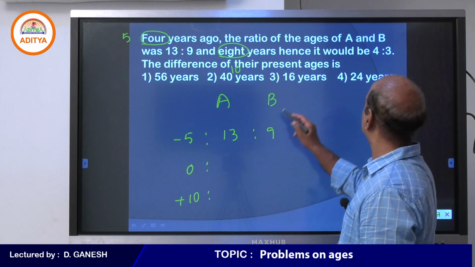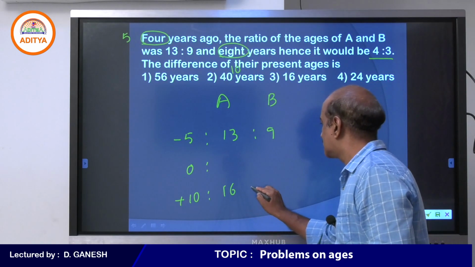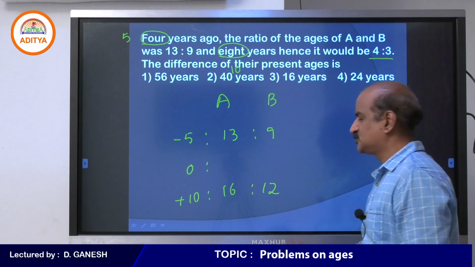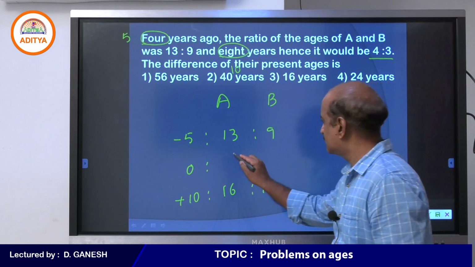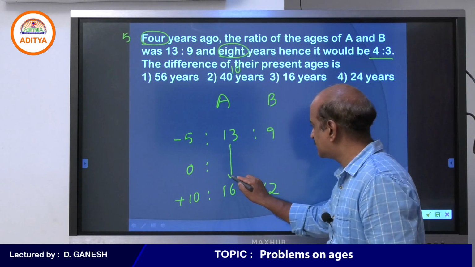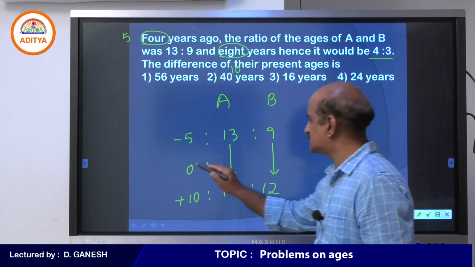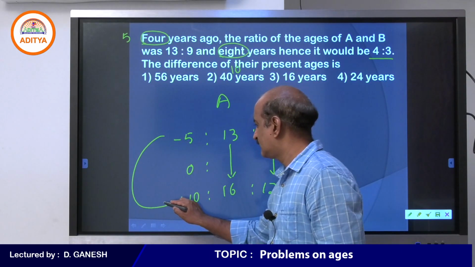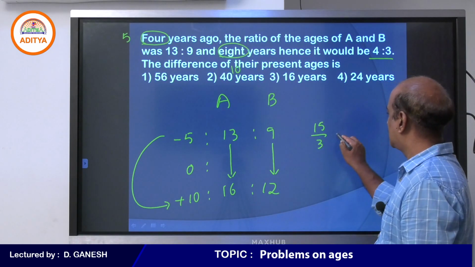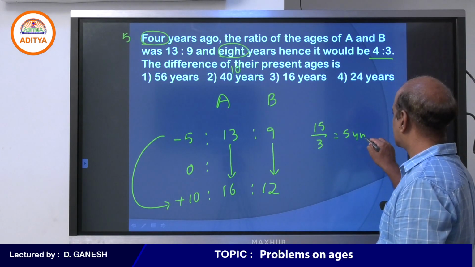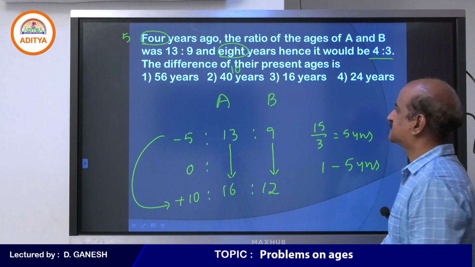And after 10 years the ratio would be 4:3, and as I told you, I am taking 4:3 like 16:12. Makes no difference. A's age increases by 3 parts, B's age also increases by 3 parts over a period of 15 years. So 15 years, 3 parts, every one part is 5 years.